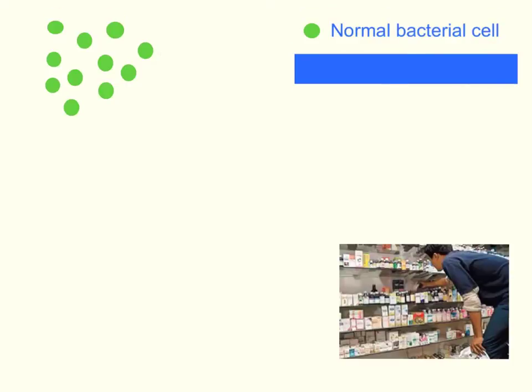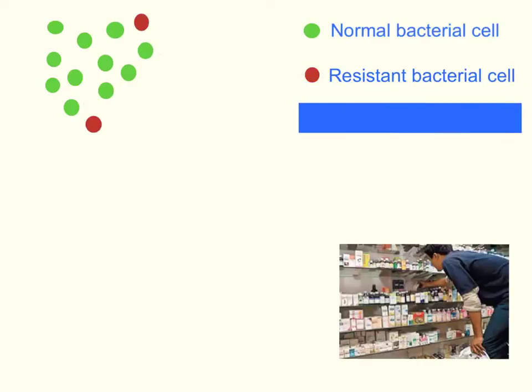However, during the process of binary fission, sometimes there are some errors, and sometimes there are some bacterial cells that get produced that have random mutations. These random mutations give rise to variations, and those variations might make the bacteria resistant to antibiotics, and that can happen just through pure chance and coincidence.